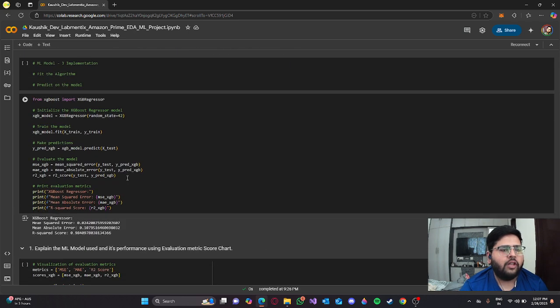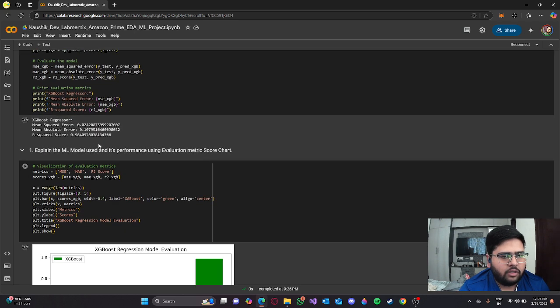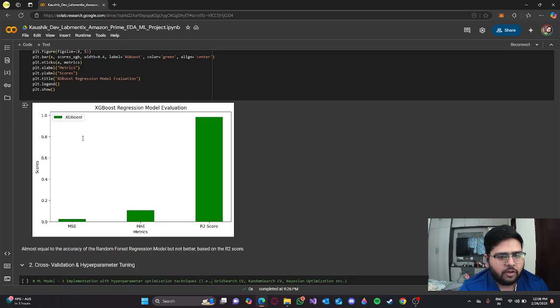The third model I've used is the XGBoost regression model. This model performs very well, not as good as the random forest regression model, but the random forest regression model indicates overfitting, which this does not, because the MAE and MSE are moderately high, while the R2 score is also very high.